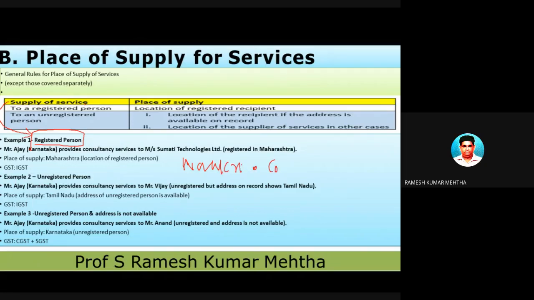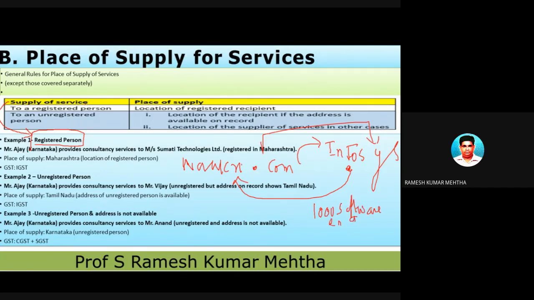Naukri.com. And there is a company by the name Infosys. Now, I think you will understand what type of transaction I am talking about. Infosys is telling Naukri.com to recruit and appoint 1,000 software engineers, because Naukri.com is in the provision of placement services.